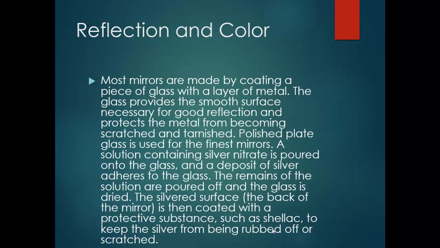The remaining solution is poured off and the glass is dried. The silver surface, the back of the mirror, is then coated with a protective substance to keep the silver from being rubbed off or scratched. By the way, this is how to make a mirror.